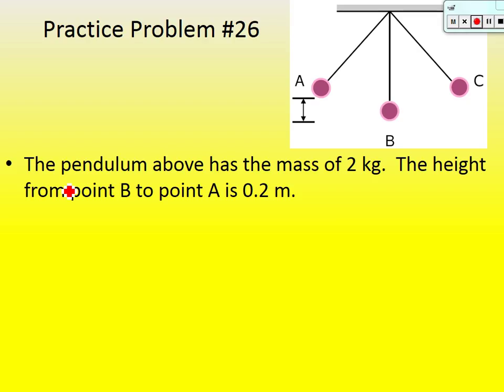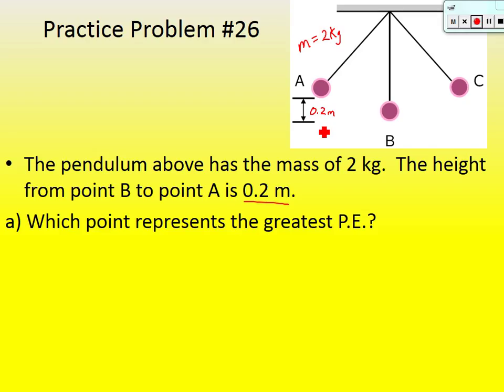Okay, practice problem number 26. Let's put some numbers to this and see if we can answer them. It says the pendulum above has the mass of 2 kgs. Now this one you do have in your notes. So I want you to make these notes. The mass is equal to 2 kgs. The height from point B to point A, so this height right here, is 0.2 meters. Okay, 0.2 meters. Now let's go through and I'm going to help you with this one.